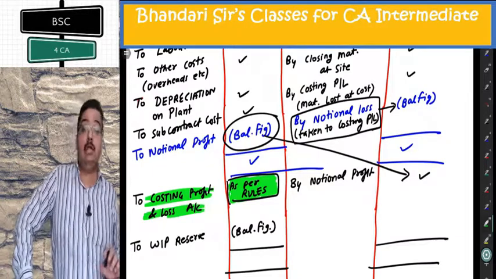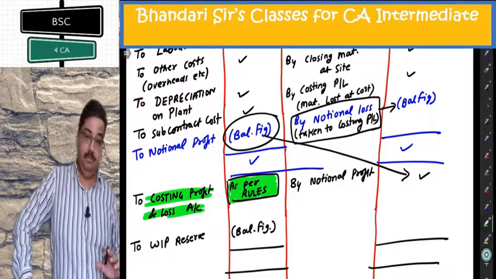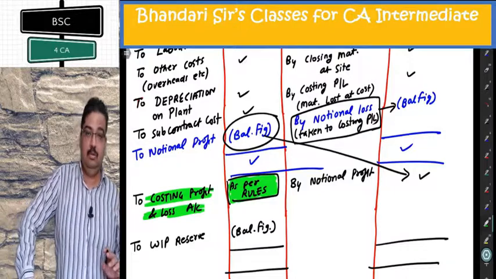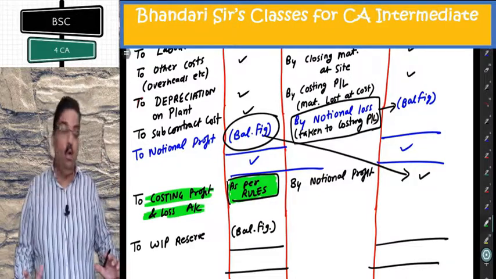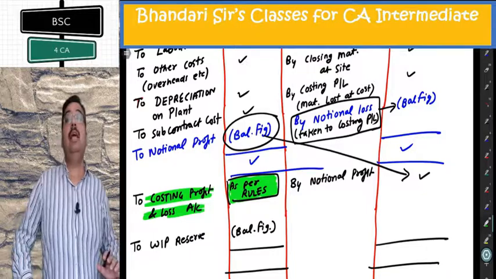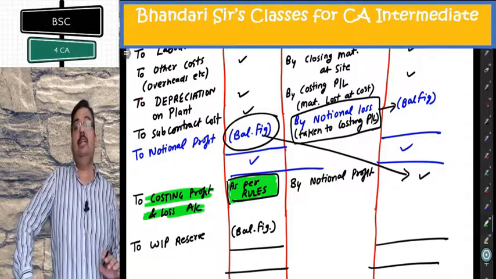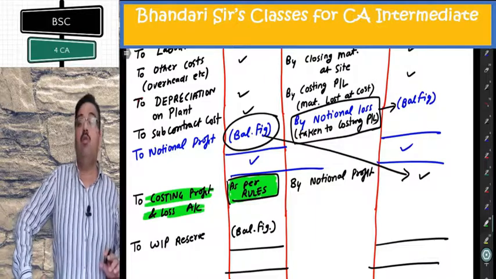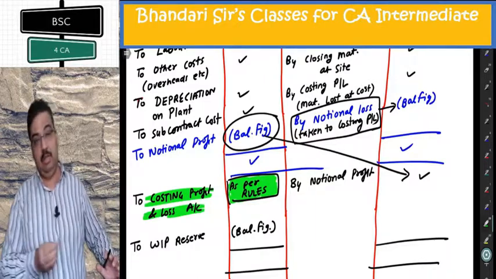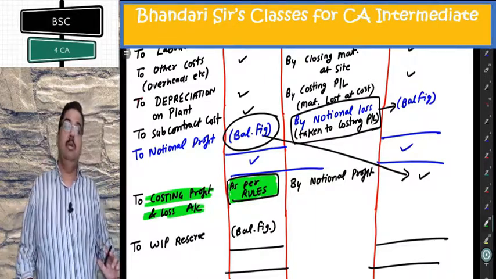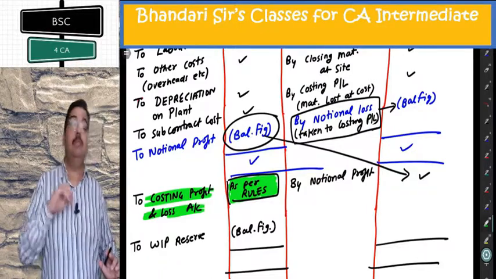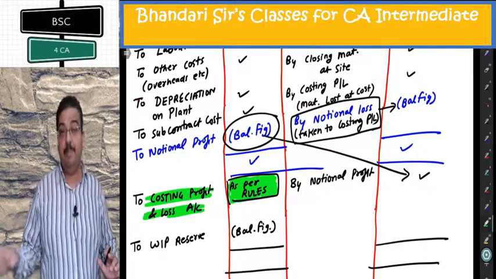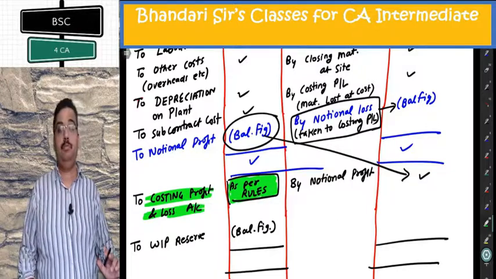Now try to understand what is WIP reserve. Is it technically a reserve? No, it is provision. It is like stock reserve. It is a provision on the value of WIP. Out of WIP, we have earned something in notional profit. Out of that notional profit, something is taken to costing P&L, balance goes to WIP reserve.